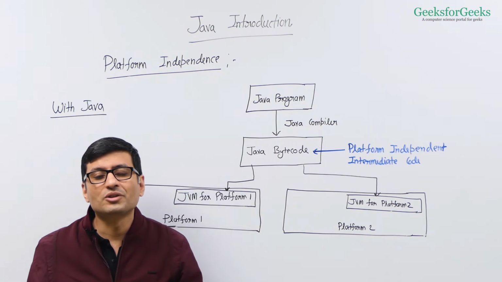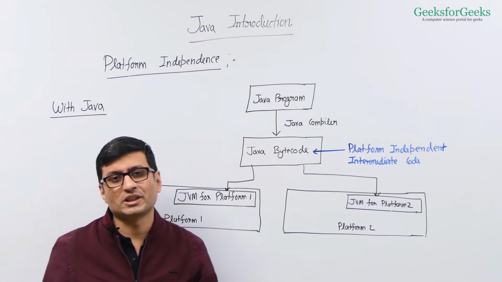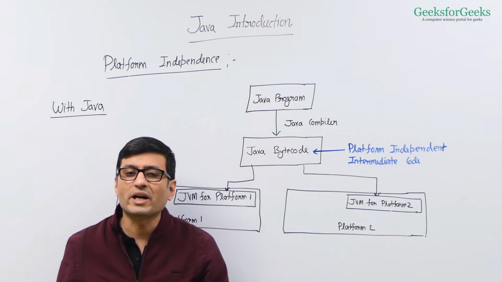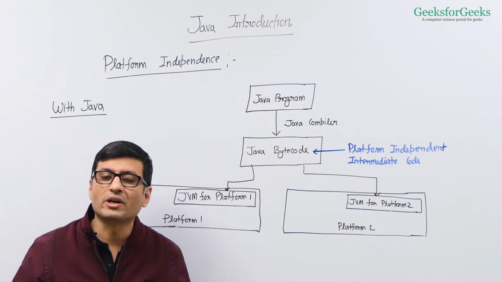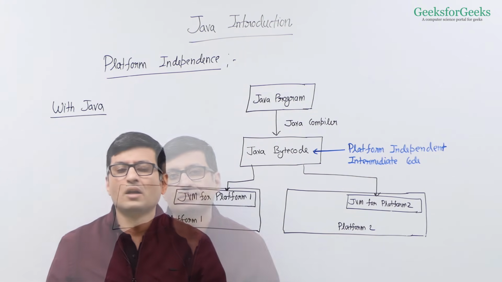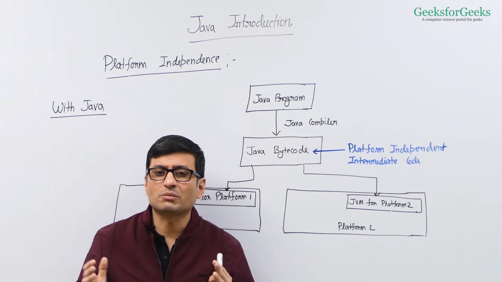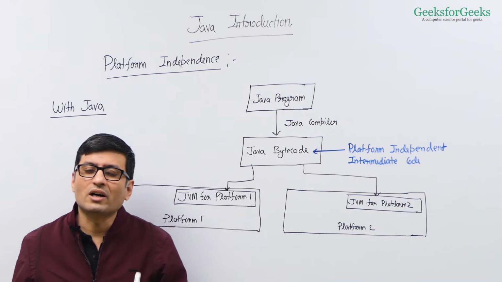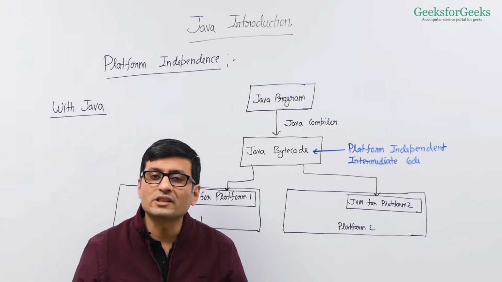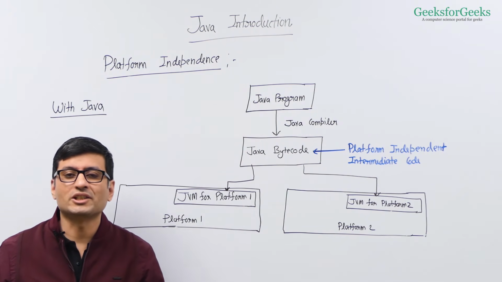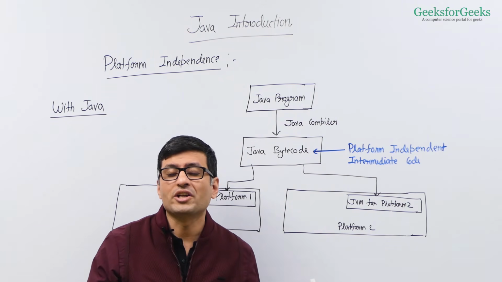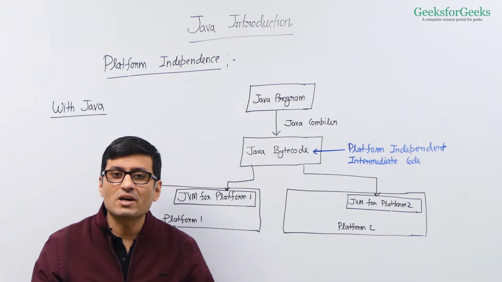So as a programmer, you do not have to worry about machine specific things. You just write your program once, you compile it, you generate the bytecode and it can run on any particular platform. And that is why we call Java platform independent. So if you compare this with C or C++ programming, you can see Java has simple compilation and a complex running process. On the other hand, C and C++ have complex compilation because in C or C++, we generate machine specific binary code or executable code, but in Java compilation is simple.